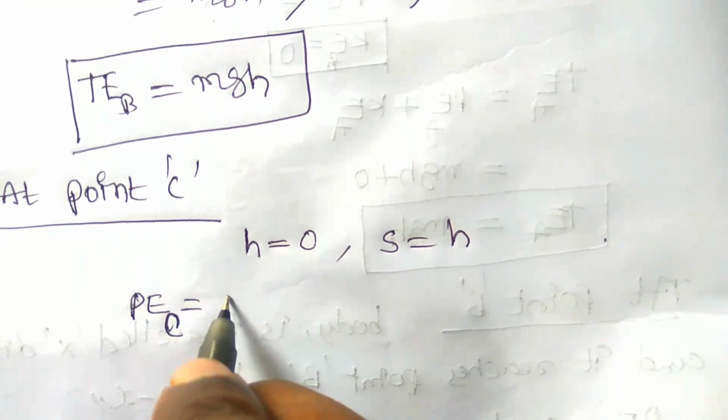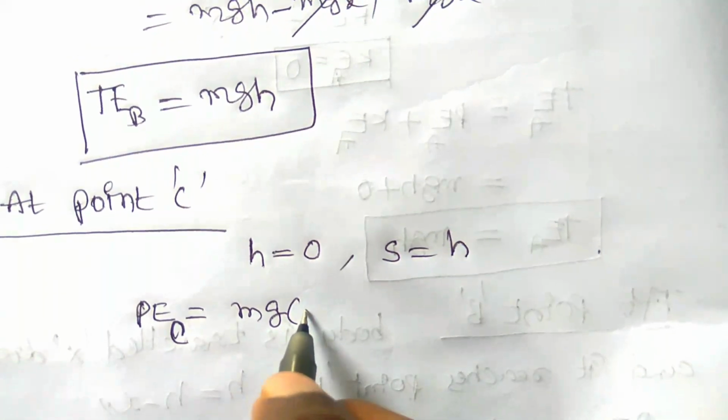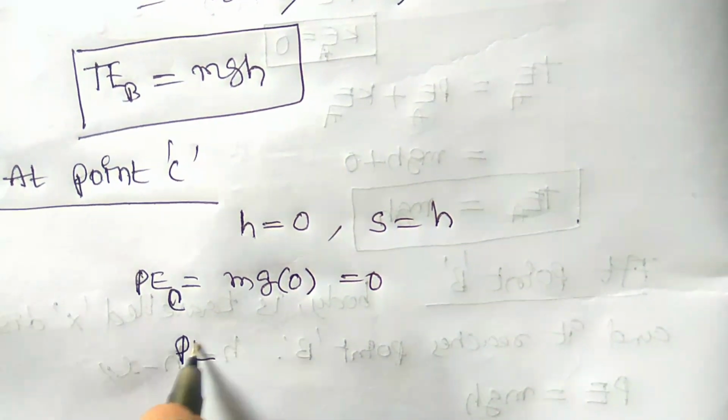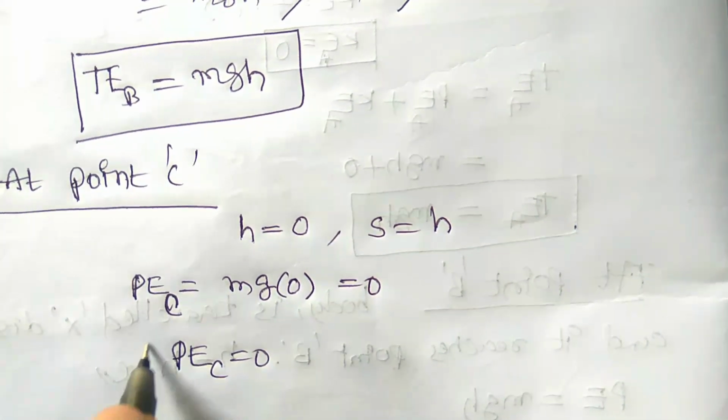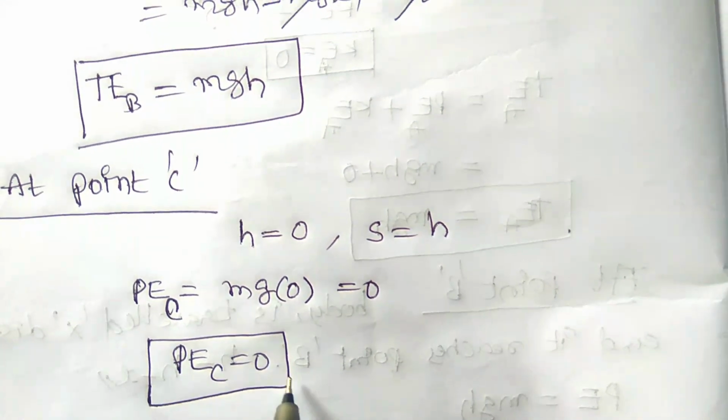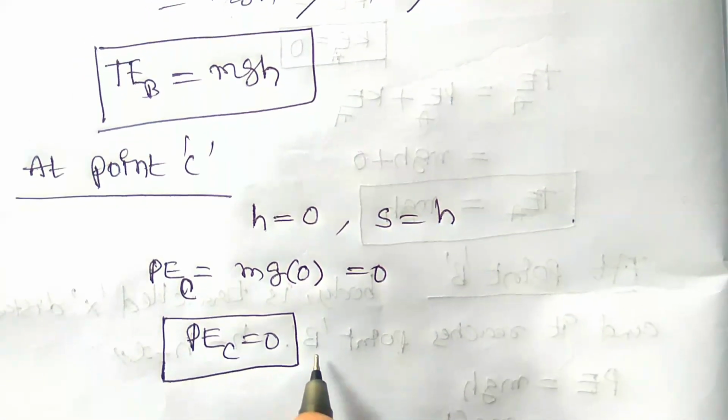So now the potential energy at point C, mgh, is equal to 0. So PE at C is equal to 0. Let us observe that the potential energy of the body decreases and reaches 0.